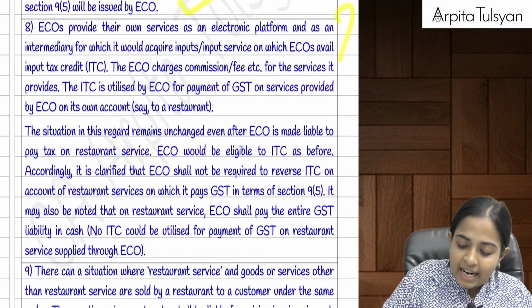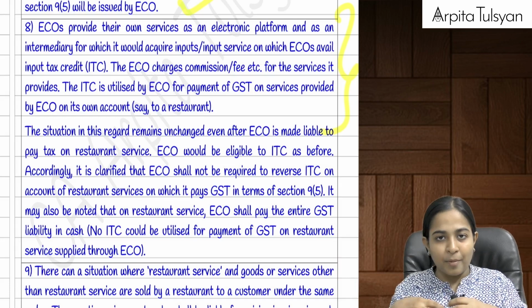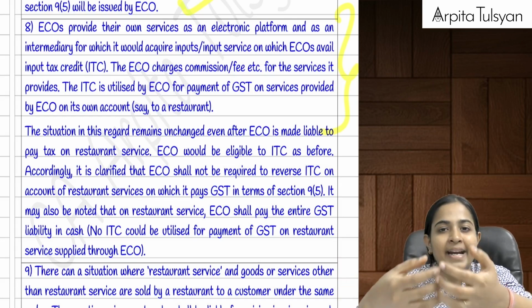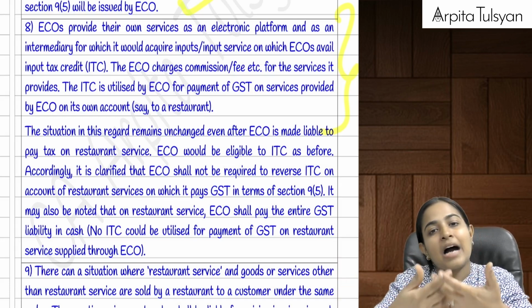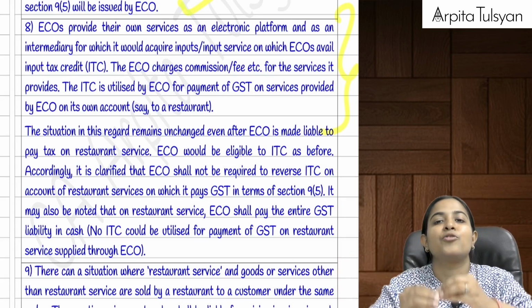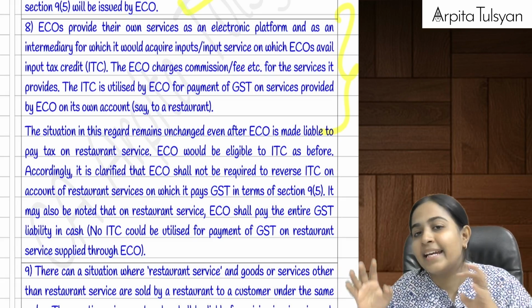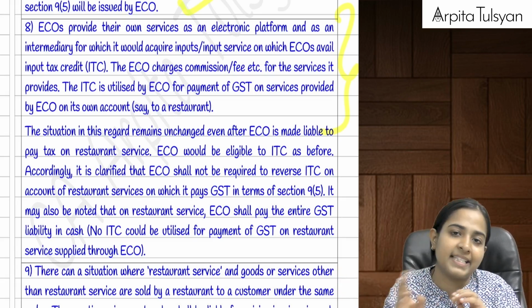Then another thing: the e-commerce operator is collecting the taxes from us, the service recipient, and paying it to the government. That is the outward supply. This tax has to be paid in cash, which means it cannot utilize any ITC for paying it.